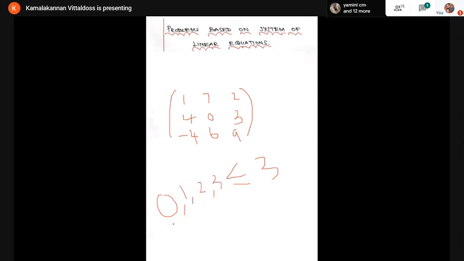The rank of the zero matrix alone is 0. You know the zero matrix: all the elements are 0, and it is called the null matrix. If at least one number is non-zero, the rank of the matrix is 1 or more.